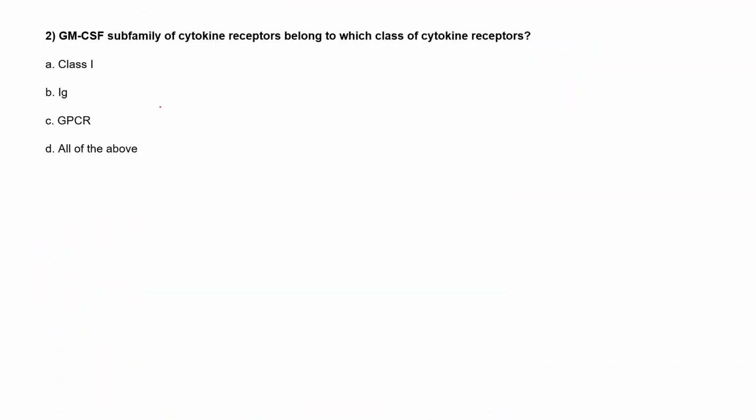Moving to the next question: the GM-CSF, that is granulocyte macrophage colony stimulating factor, subfamily of cytokine receptors belongs to which class of cytokine receptor? Option A is class 1, option B is immunoglobulin, option C is GPCR, and option D is all of the above.